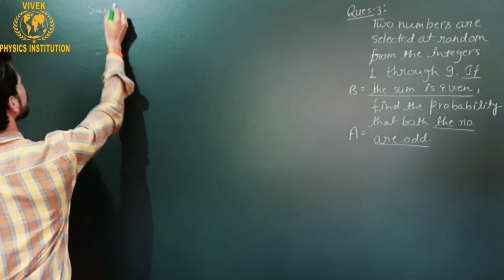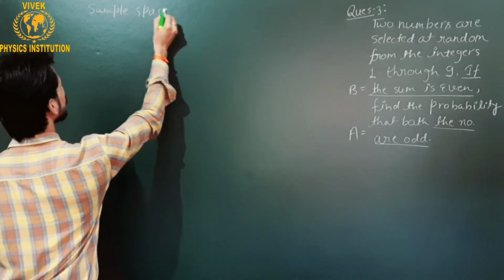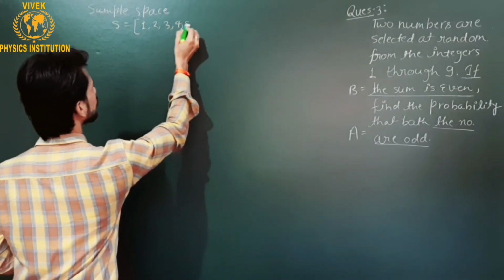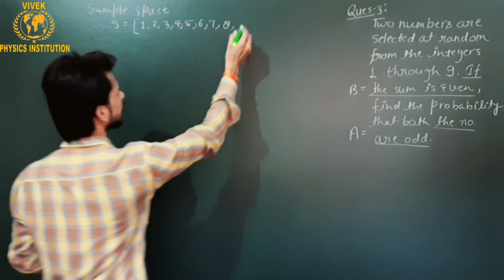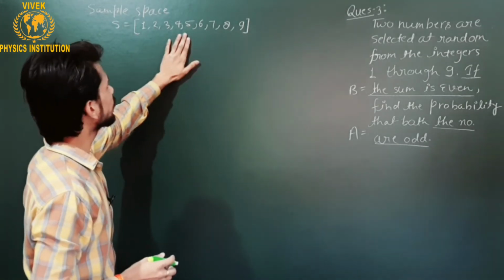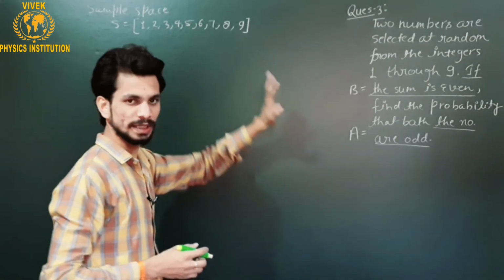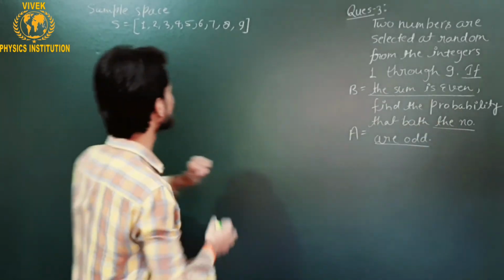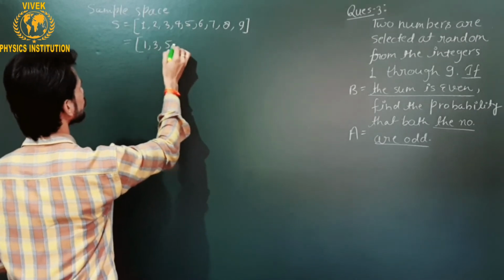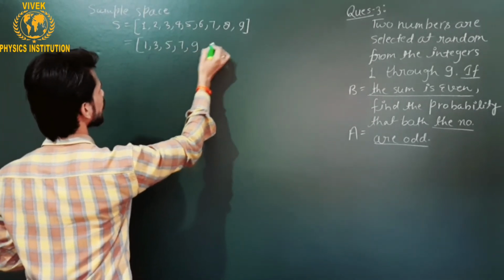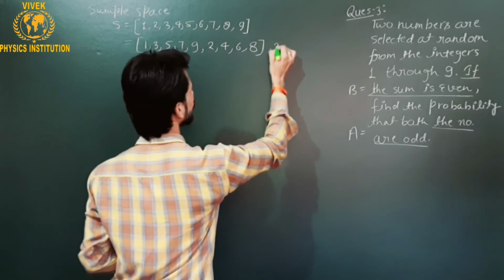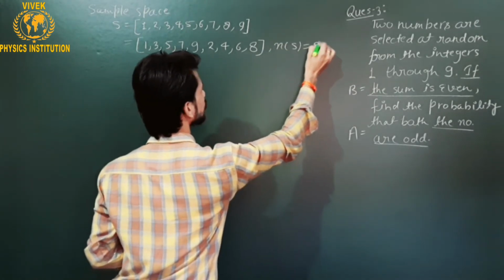the sample space will be 1 to 9. This is 1, 2, 3, 4, 5, 6, 7, 8 and 9. For convenience, I am taking all the odd numbers on one side and the even numbers on the other side, because odd and even is concerned in this question. So the sample space can also be written as 1, 3, 5, 7 and 9, and here 2, 4, 6 and 8 will be there. So the total number in the sample space is 9.